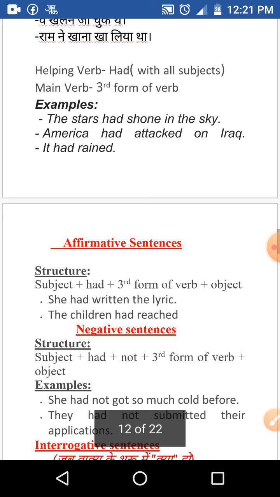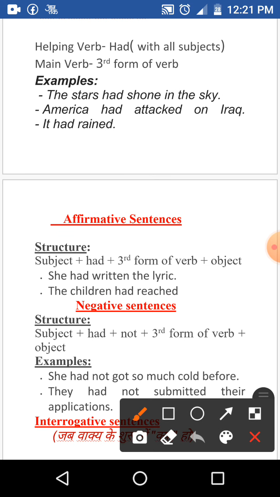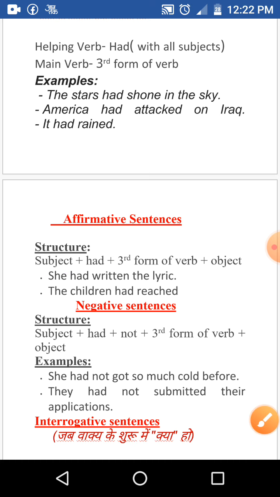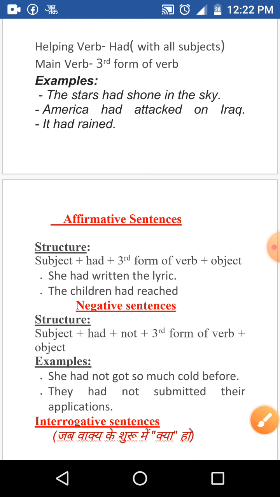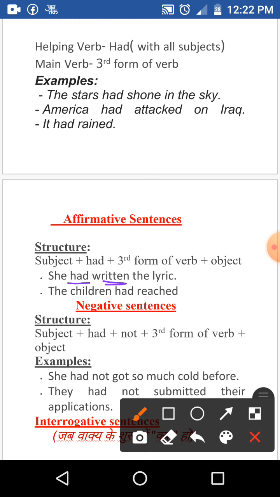Now see the affirmative structure. In affirmative sentences, we write subject first, then had, then third form of verb, and in the end, object. Like she had written the lyric, the children had reached, etc. These are the examples. Remember, we use had plus third form in this tense.